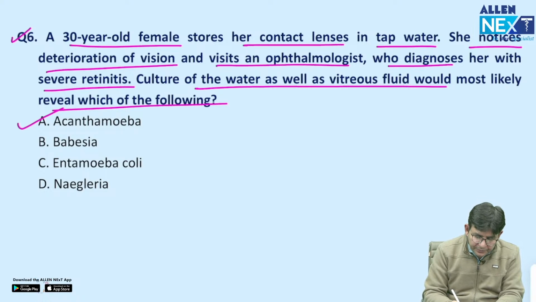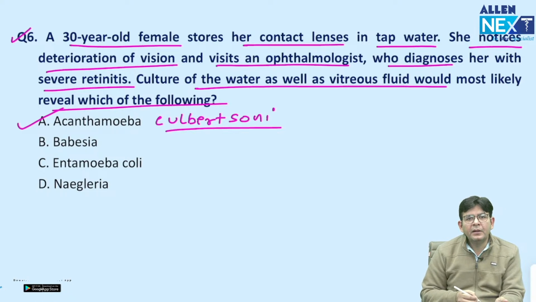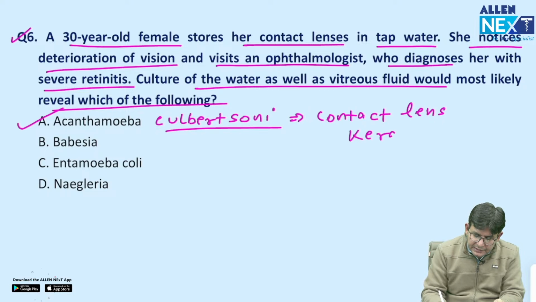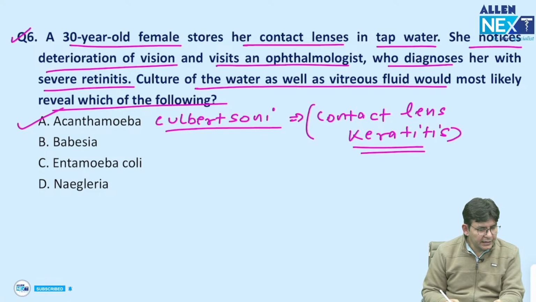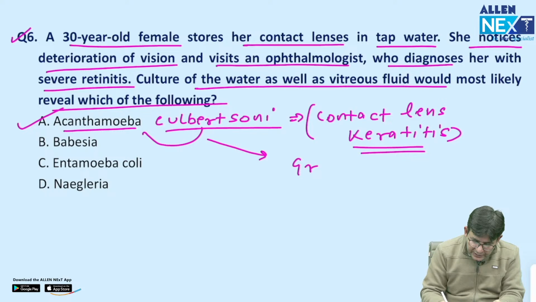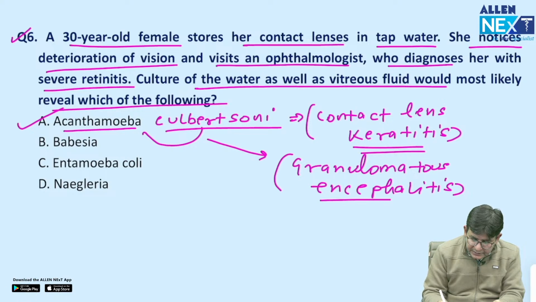So Acanthamoeba, everybody knows, associates with contact lens keratitis. But not everybody knows the species name. This might come: Acanthamoeba culbertsoni. This is the one which associates with contact lens keratitis. And the same one can also associate with granulomatous encephalitis.